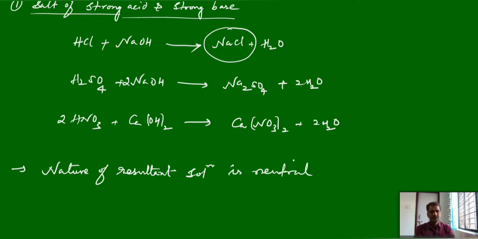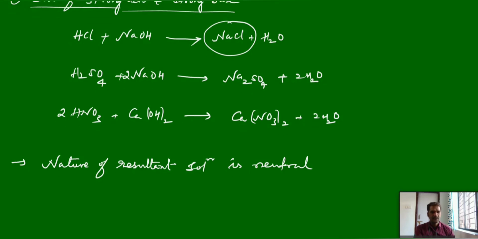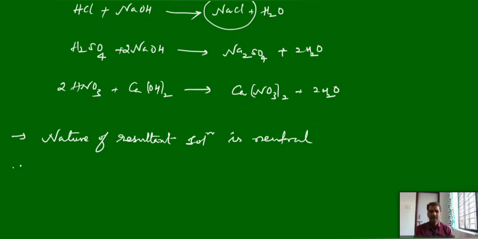So in case of a strong acid, strong base, the resultant salt is neutral in nature, meaning no litmus test. This type of salts will not give any litmus test. They are not sensitive to the litmus test, we can say.